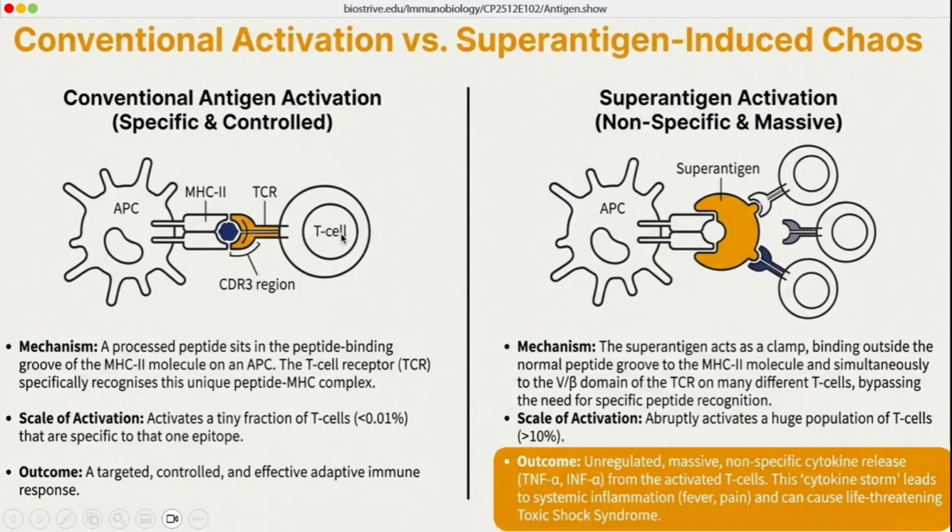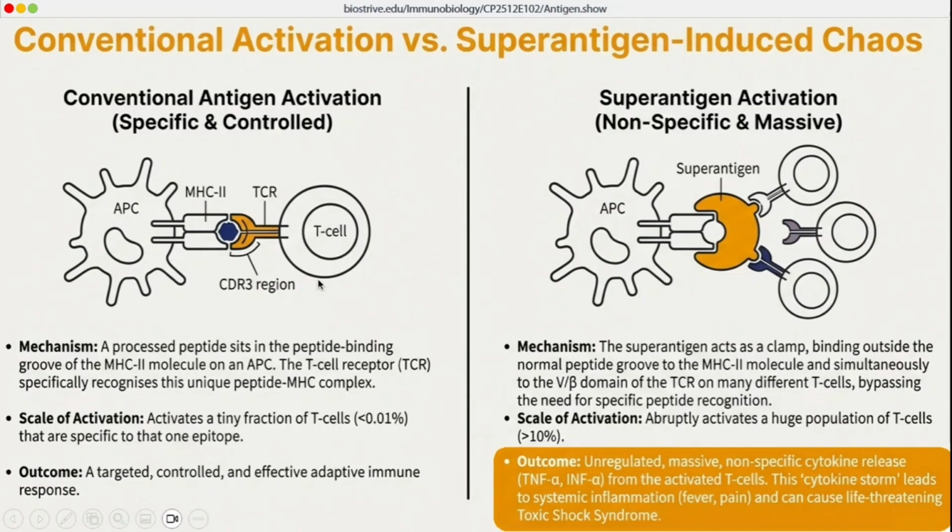These T cells will also result in some effector cell responses, which may also involve the activation of B cells as well. So the scale of activation is that it activates a tiny fraction of T cells that are specific to that one epitope, and the outcome is a well targeted, well controlled and effective adaptive immune response, which involves T cells and B cells as well.